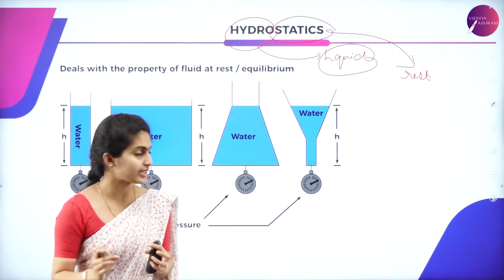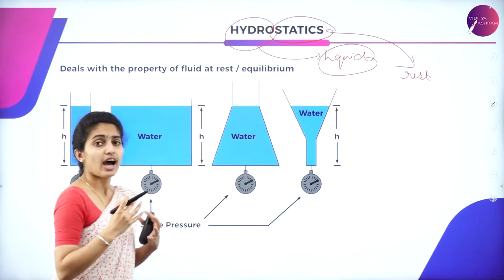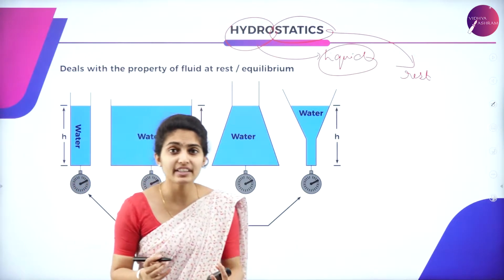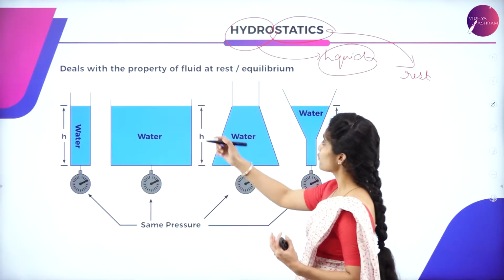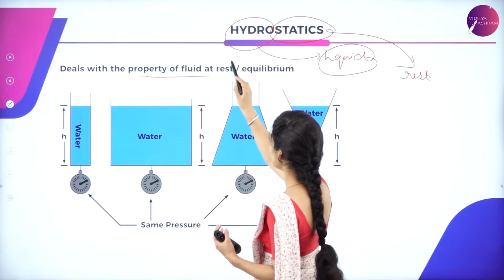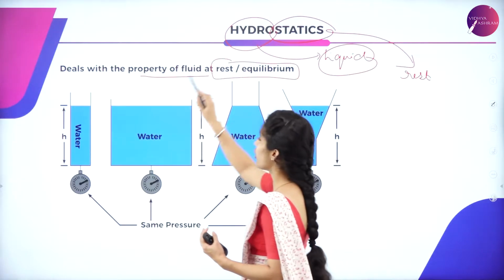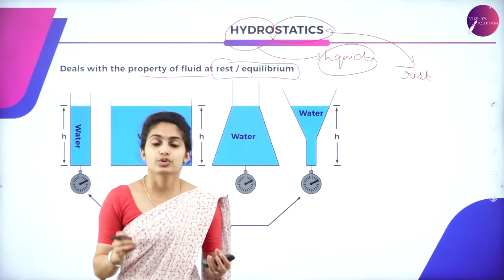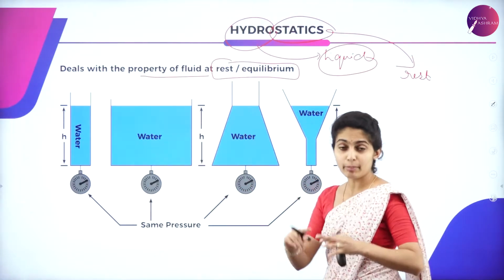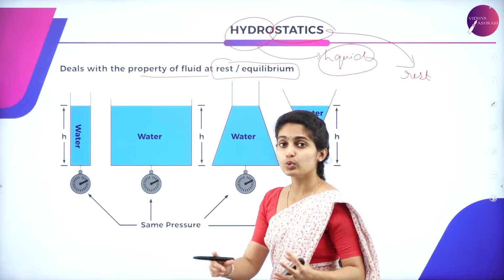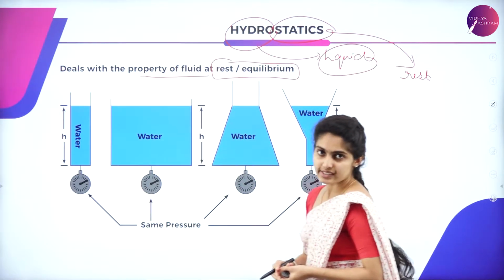So define hydrostatics: it deals with the study of the property of a fluid at rest or in equilibrium. If the water is at rest, stationary or in equilibrium, that property of a fluid is known as hydrostatics.